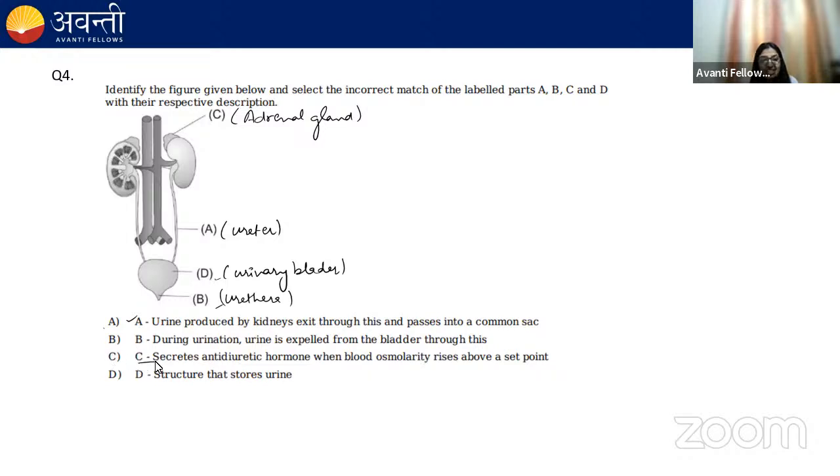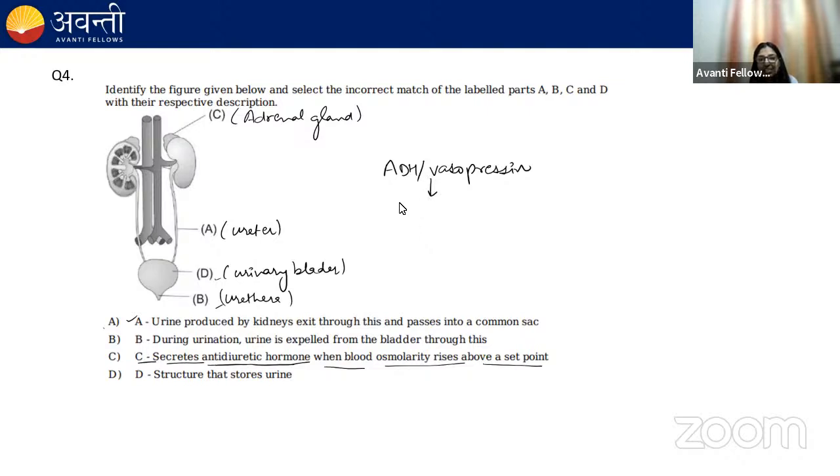But option C says that it secretes antidiuretic hormone when blood osmolarity rises above a set point. It says that it secretes antidiuretic hormone, which is ADH. Another name of ADH is vasopressin.